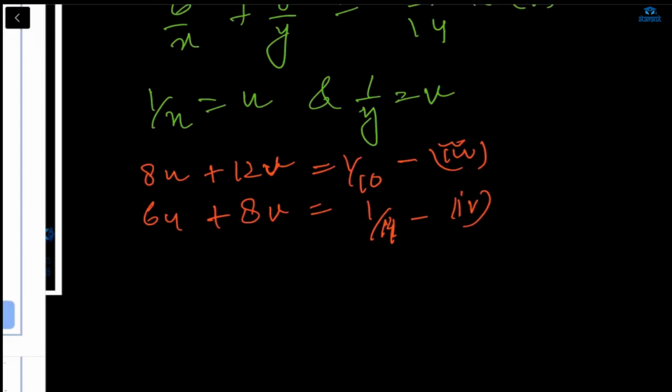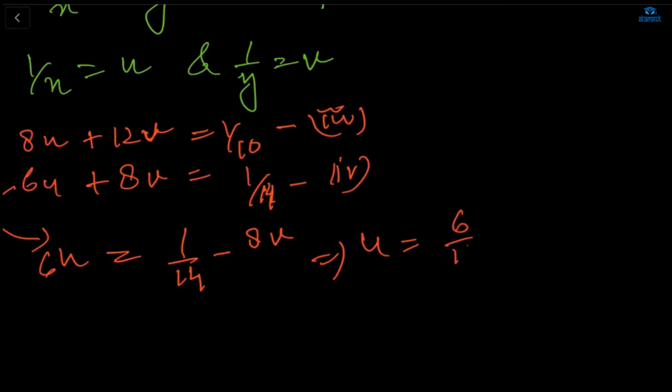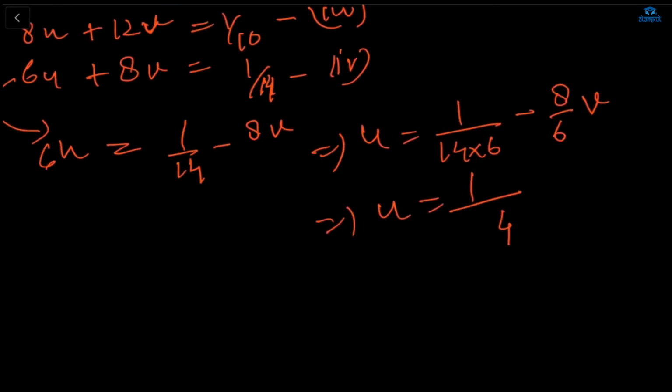In fact, we can do it in this way, the substitution method. If you are going to use the substitution method, U is equal to, from the second equation, I'm using the second equation for substituting, so it will be 1 upon 14 minus 8V, and the whole divided by 6. So U is equal to 1 upon 84 minus 4 upon 3V. Okay, this is your equation. So the U value will be this.